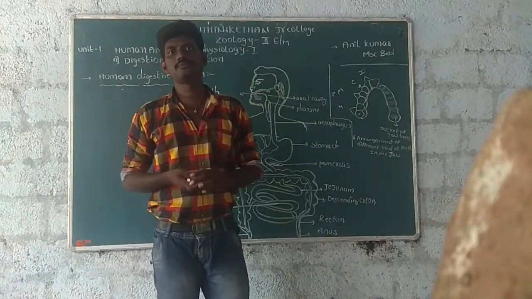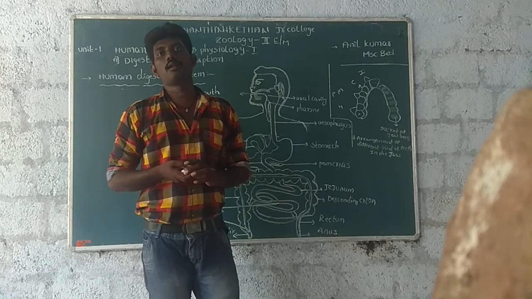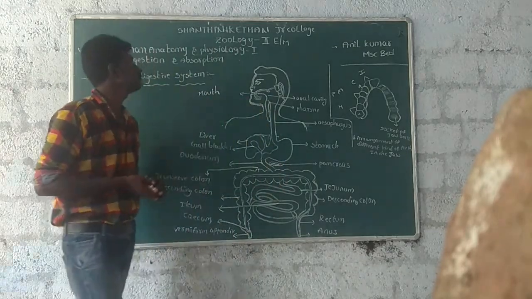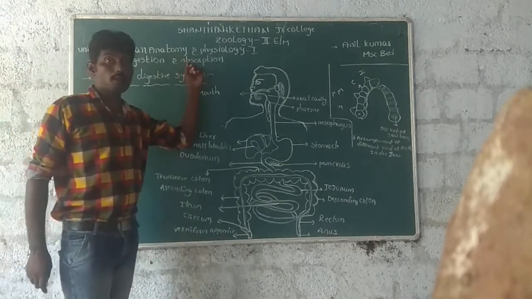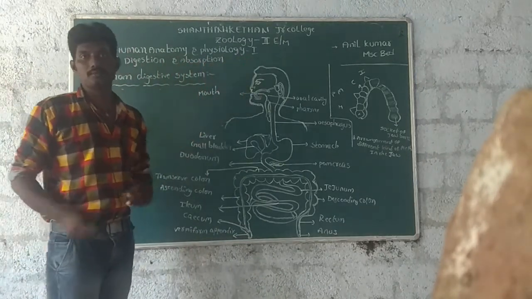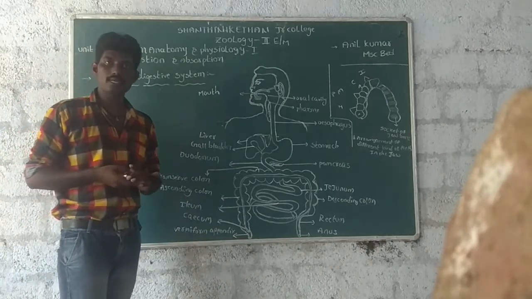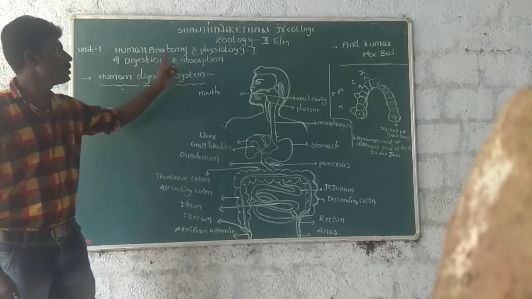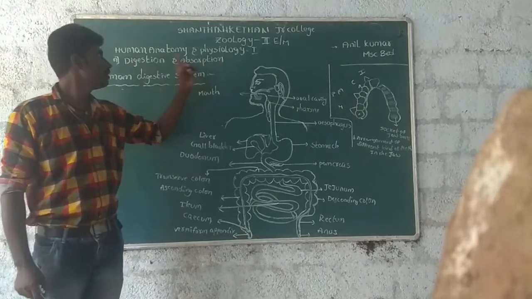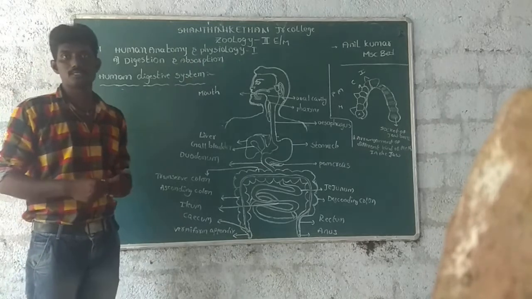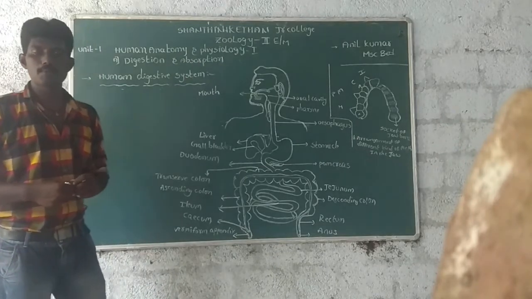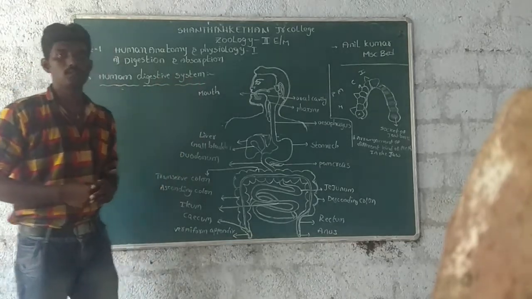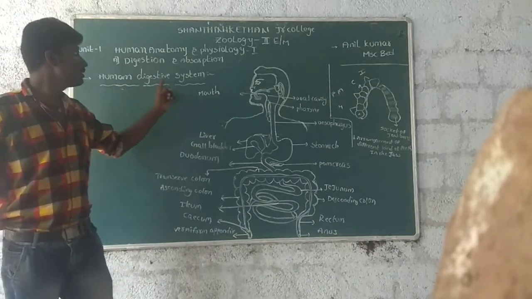Good morning, students. Today we are learning about the first unit. The lesson name is Human Anatomy and Physiology 1. The subtopic A is digestion and absorption. Now we are discussing the topic Human Digestive System.